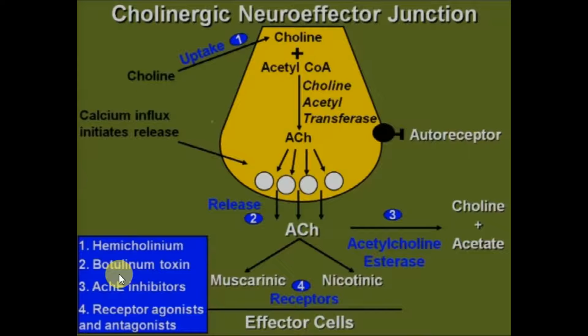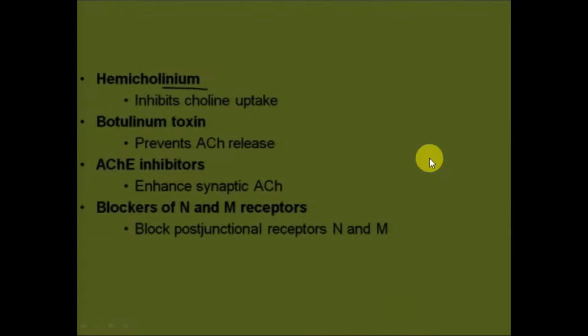While second is botulinum toxin. Botulinum toxin will stop the release of acetylcholine by binding with synaptobrevin. Hemicholinium will stop the uptake of choline, thus acetylcholine will not be formed. So, it can be said that direct acting drugs will act on nicotinic or muscarinic receptors, while indirect acting drugs will act as acetylcholinesterase inhibitors, botulinum toxin or hemicholinium.